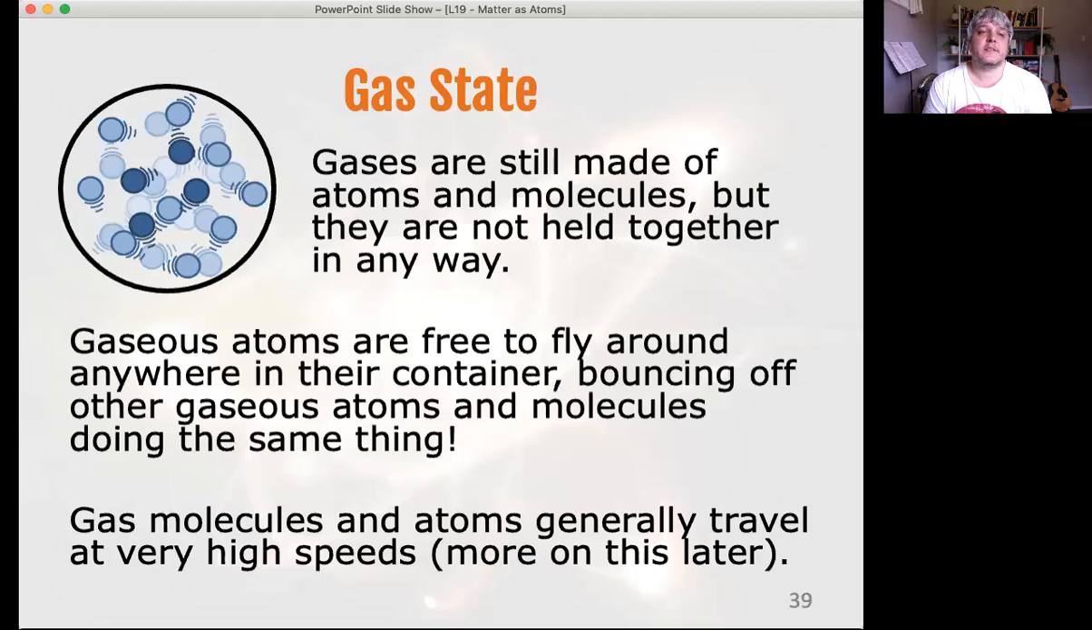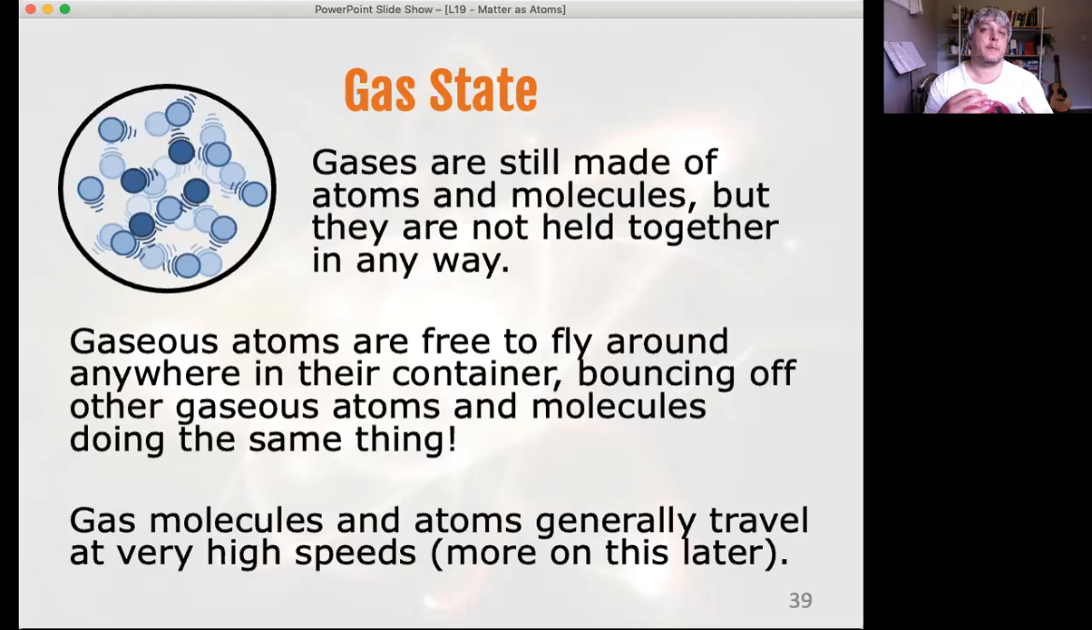The gas state, still made of atoms and molecules, but they are not held together in any way. Gaseous atoms are free to fly around anywhere in their container. They can bounce off other gaseous atoms, they can bounce off other molecules, and they do, they're just constantly doing that, and that's what happens in the gaseous state. So the air in your room is full of air particles, which are going to be nitrogen and oxygen molecules for a lot of it, but also a bunch of other stuff.